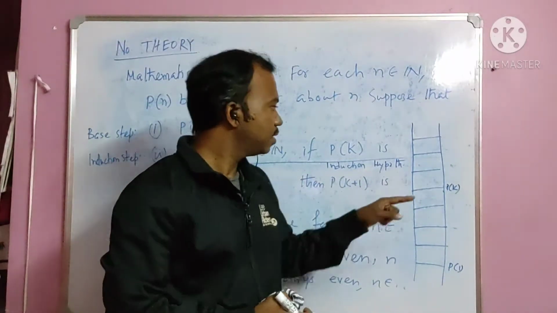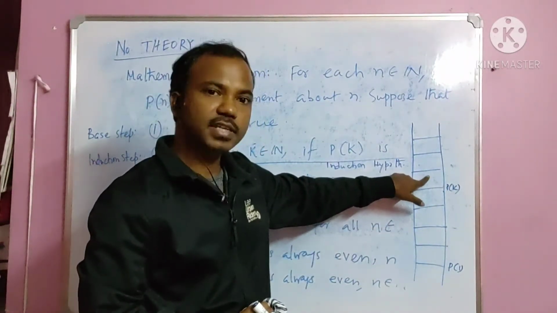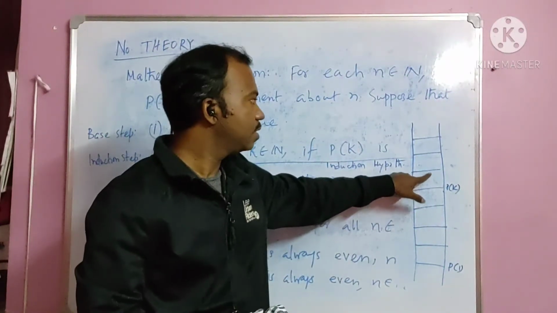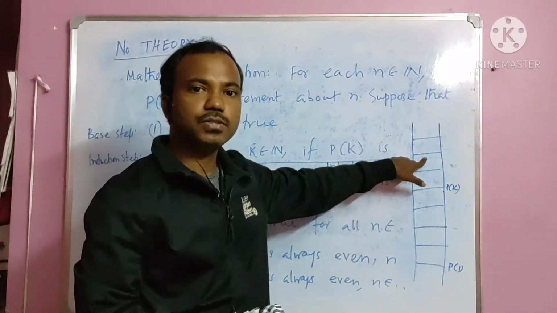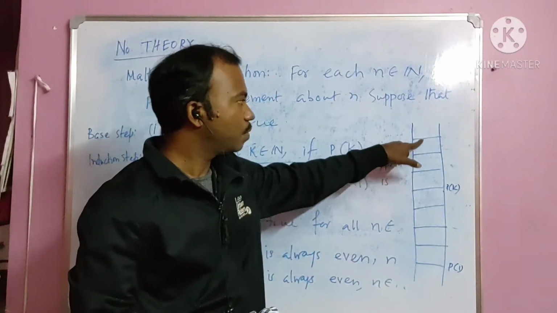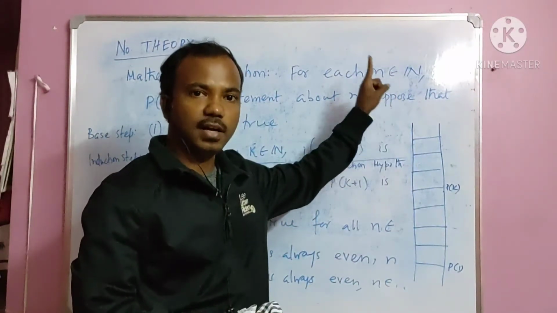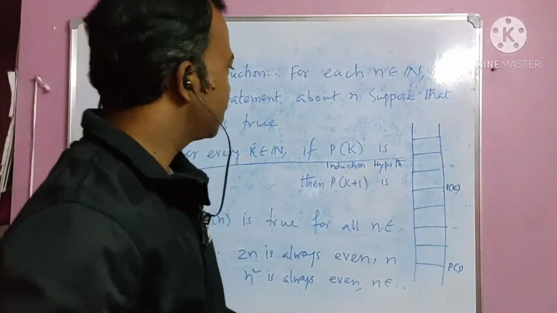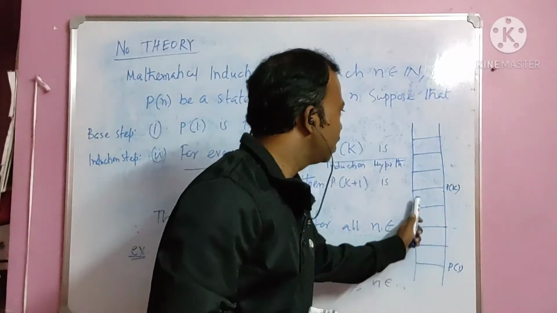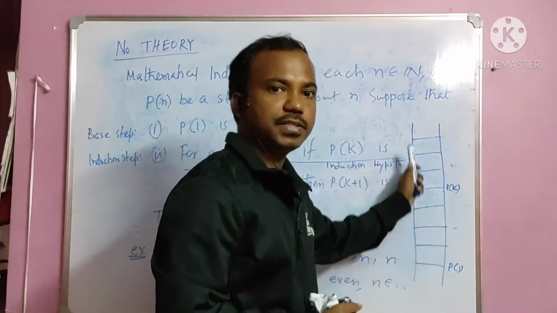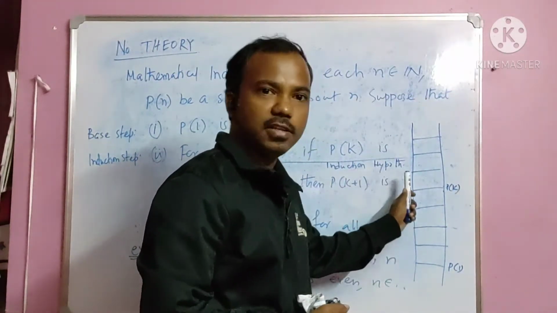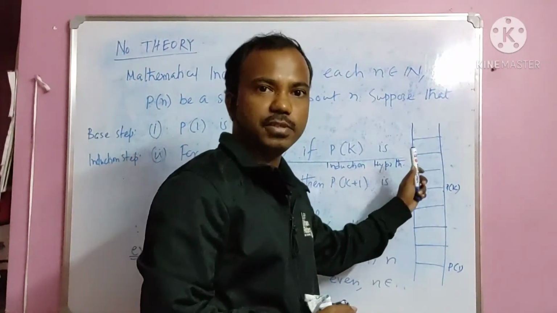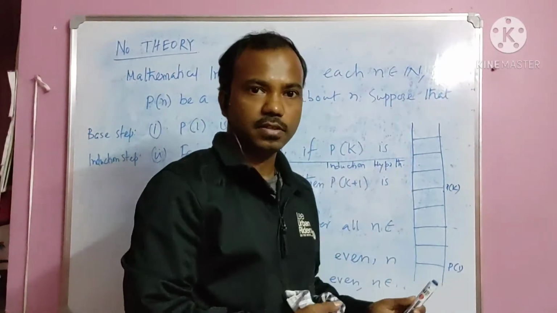And in this way, when you are in the k plus 1 step, if you apply mathematical induction again, then you can move to the k plus 2 position, right? So in that way you can move upwards. Now the thing is coming. Since you can move upward step by step, there is no element that you are bypassing. You are taking every element and going upwards, right?